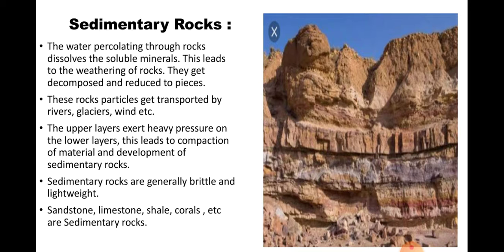Okay. Sedimentary rocks are generally brittle and lightweight. Generally brittle means we can easily break them, and they are lightweight. Sandstone, limestone, shales, corals, etc. are sedimentary rocks.